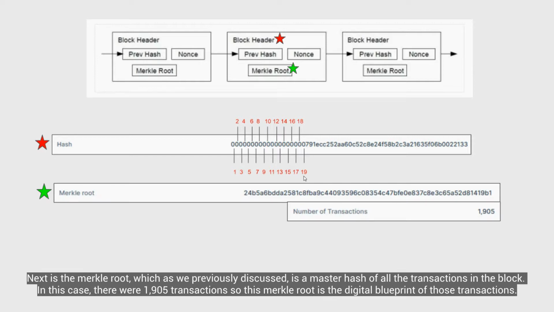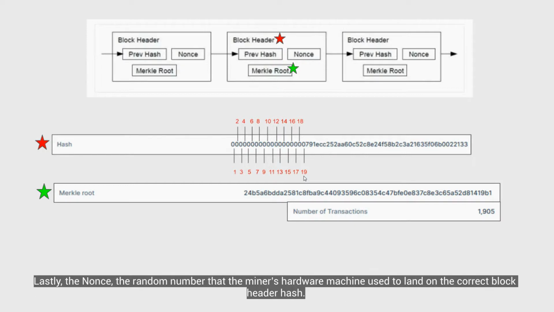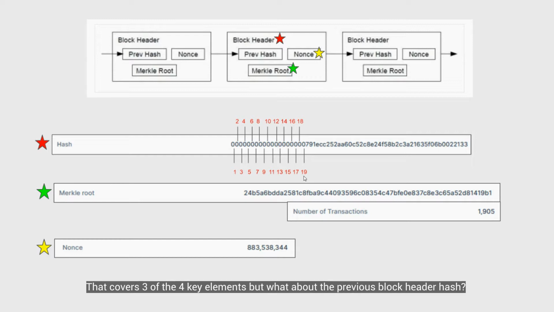Next is the Merkle root hash, which, as we previously discussed, is the master hash of all the transactions in the block. In this case, there were about 1,900 transactions, so this Merkle root is the digital blueprint of all of those transactions. Lastly, the nonce figure, the random number that the miner's hardware machine used to land on the correct block header hash. So that covers three of the four key elements.